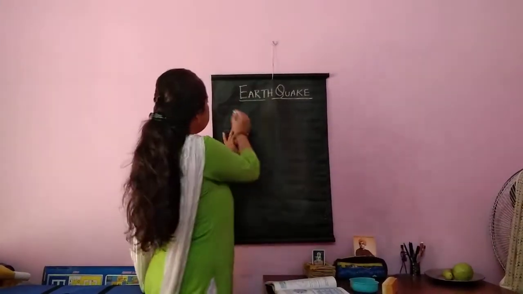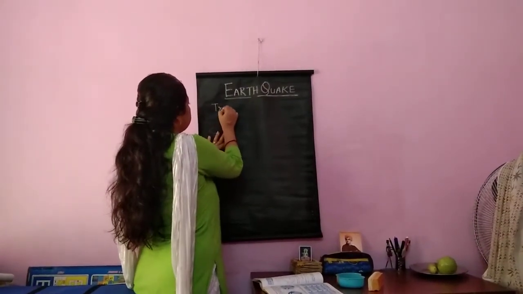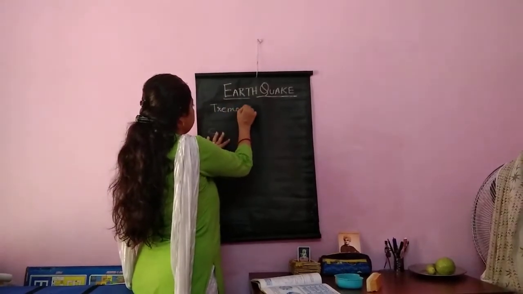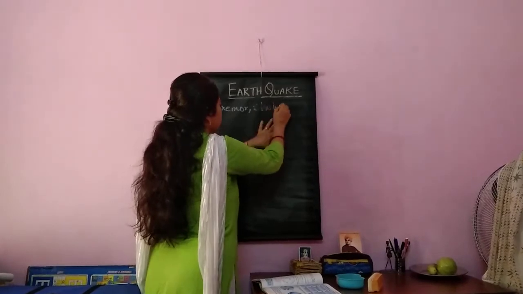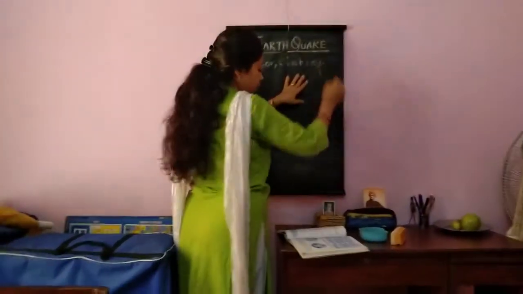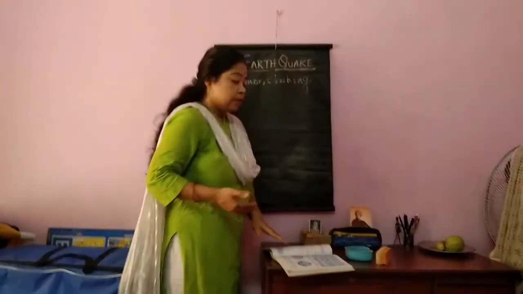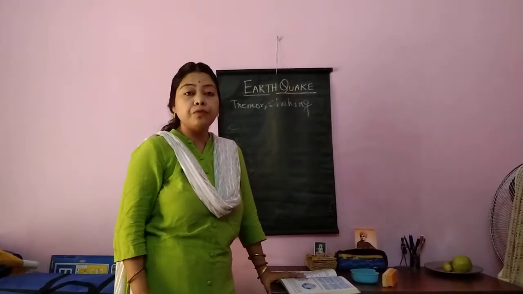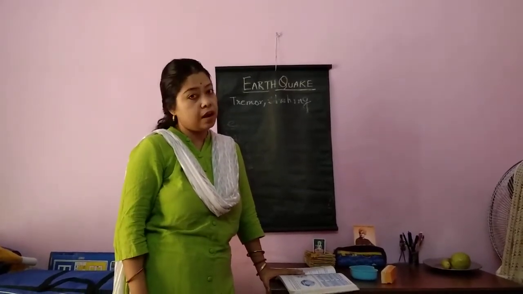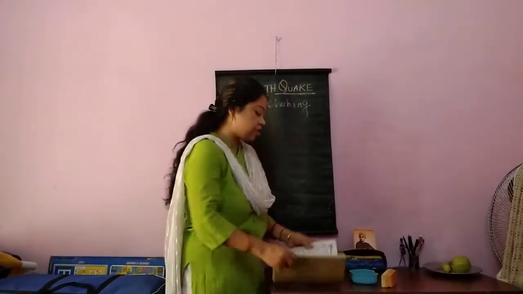Earthquake means the tremor or shaking of the earth. The sudden jerk that is felt and that causes tremendous movement in the earth's crust is called earthquake. So what is the definition given?